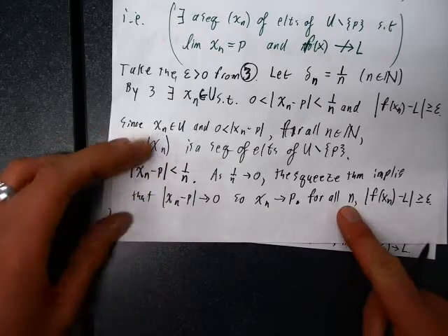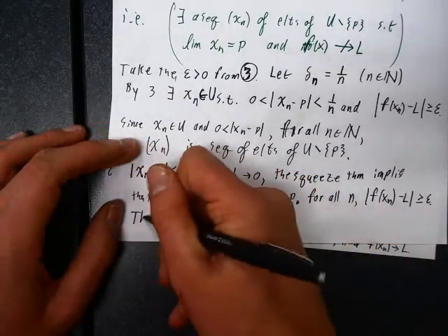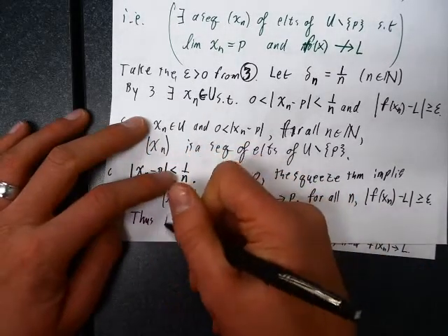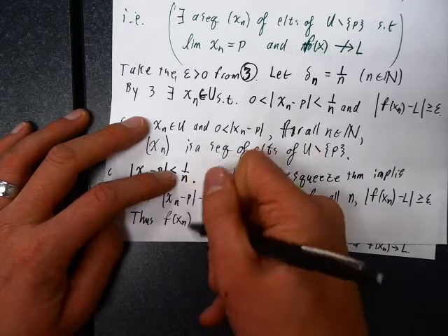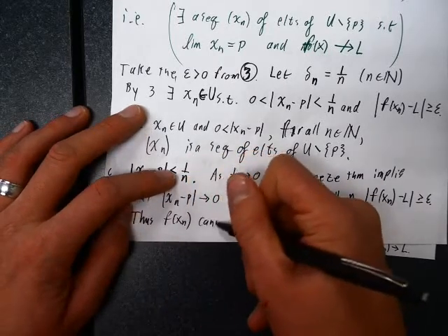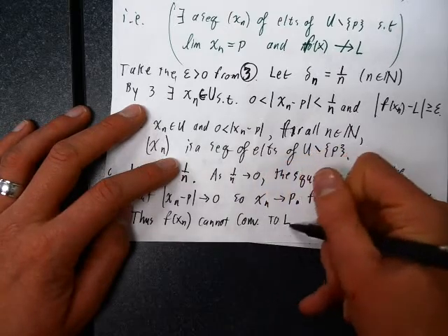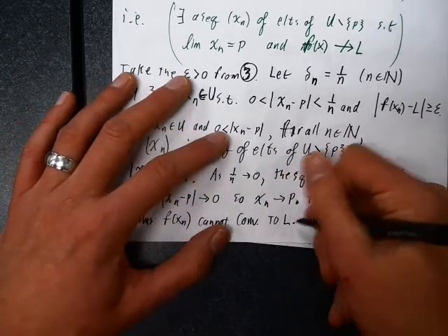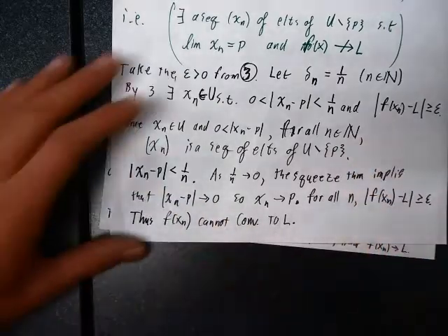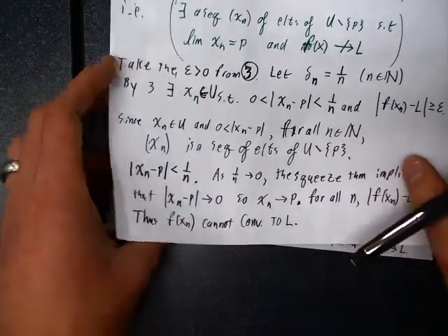So this is true for absolutely every n. That tells us that f of x sub n cannot converge to L. It might converge, but not to L. And that's just closing statements.